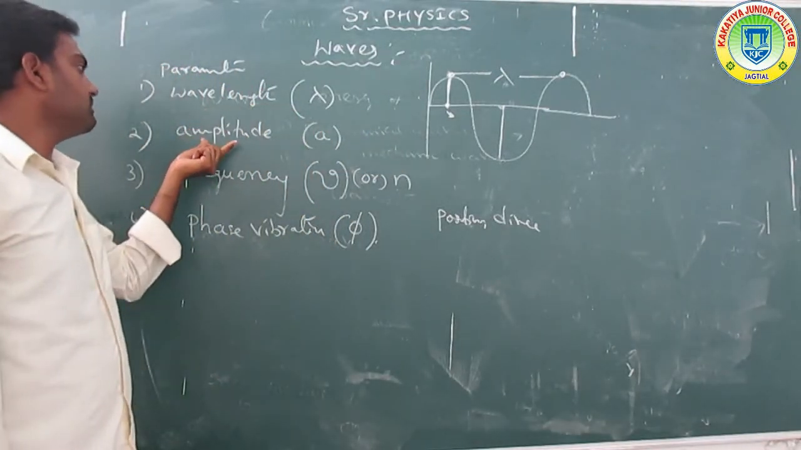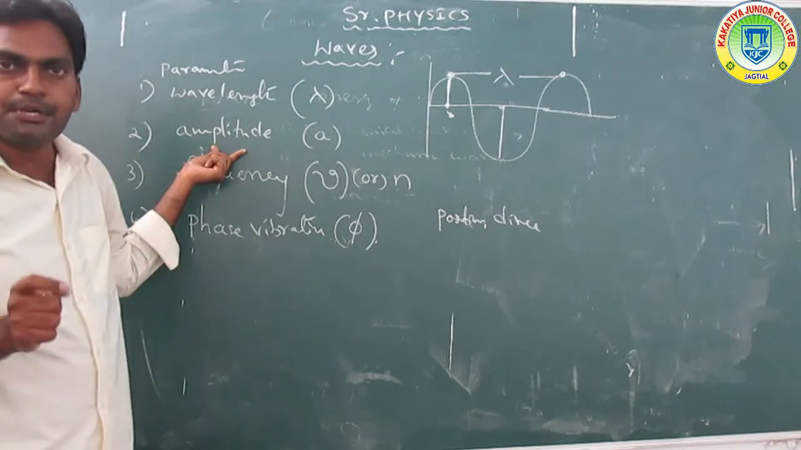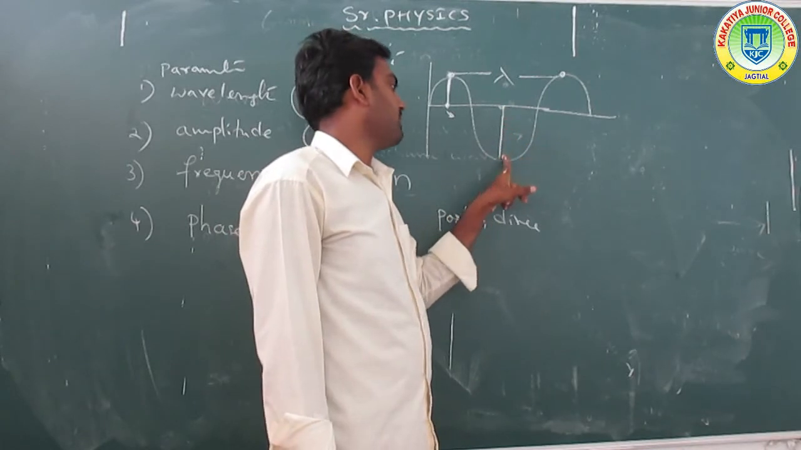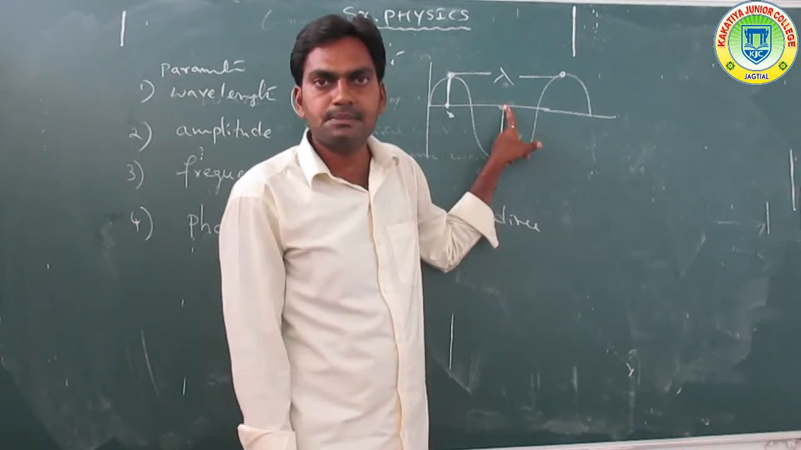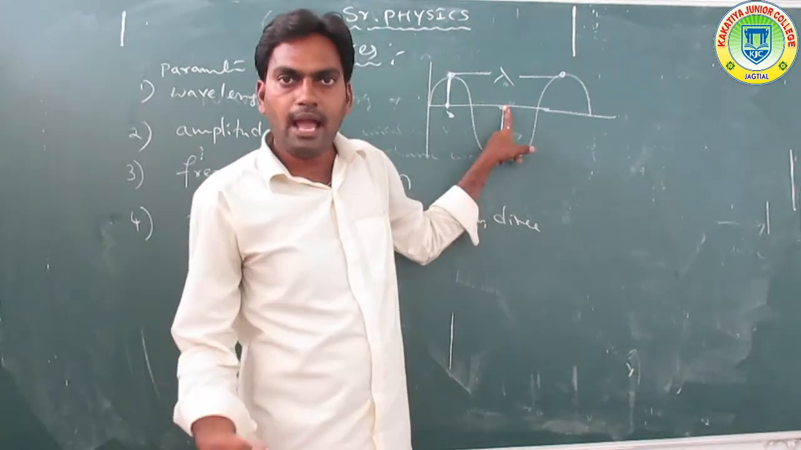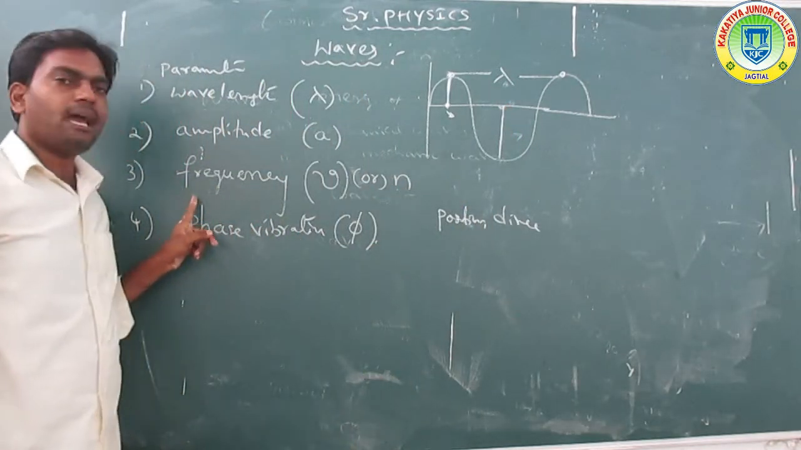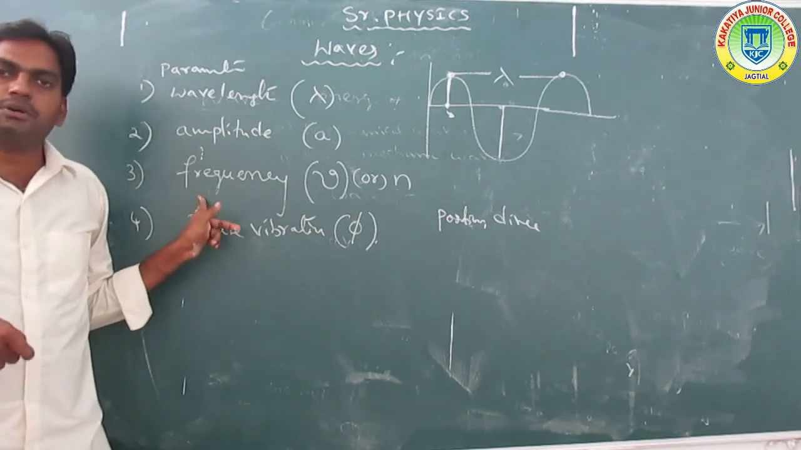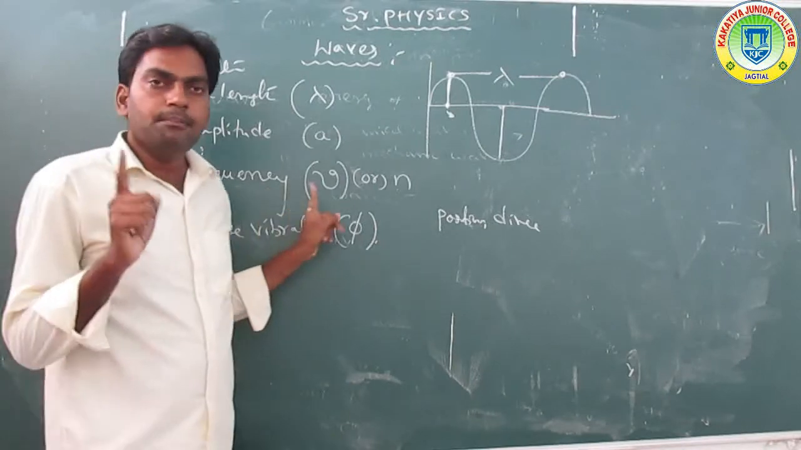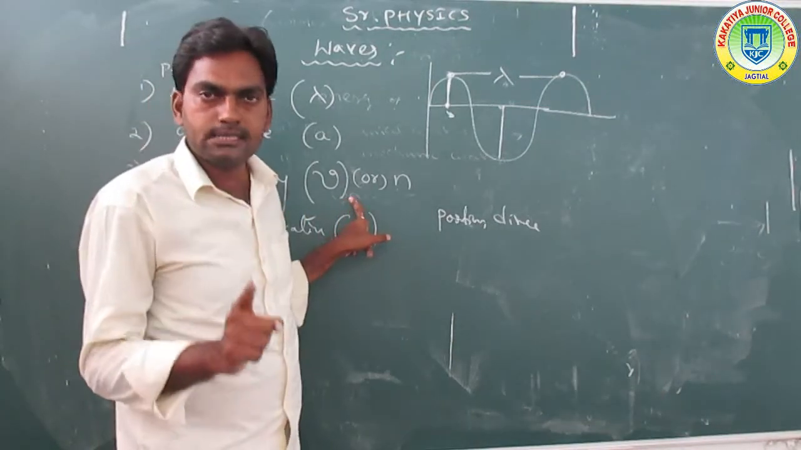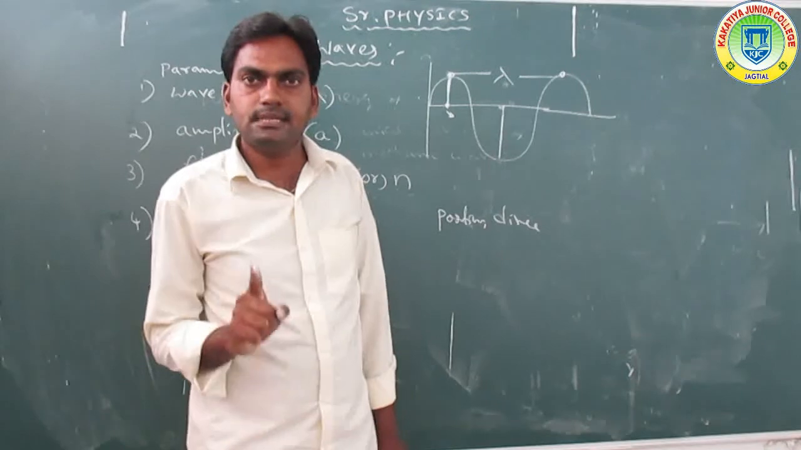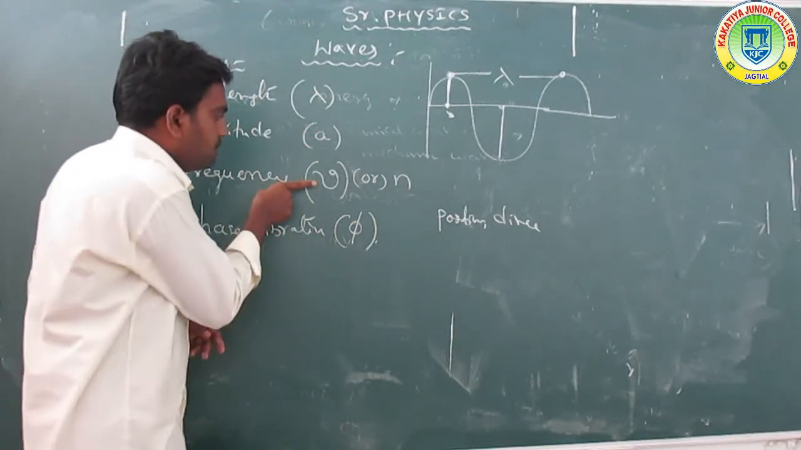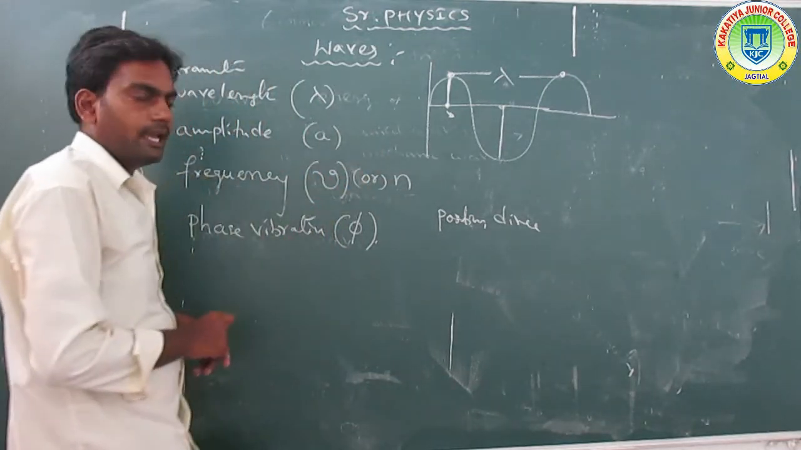Now another parameter is amplitude. What is the amplitude? Amplitude is the maximum displacement from the mean position. Next parameter is frequency. Frequency is the number of vibrations in 1 second, and it is denoted by the letter nu or n. Okay, clear.